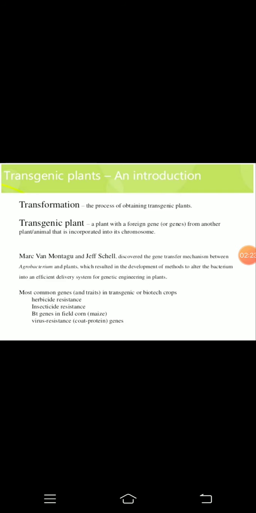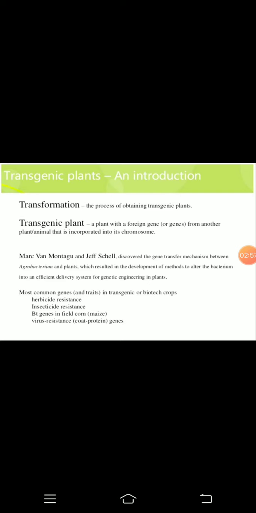Here one scientist name is mentioned, Montagu and Schell. They discovered the gene transfer mechanism between the Agrobacterium and the plant. They only discovered the transfer mechanism, which resulted in the development of methods to alter the bacterium into an efficient delivery system of genetic engineering in plants.